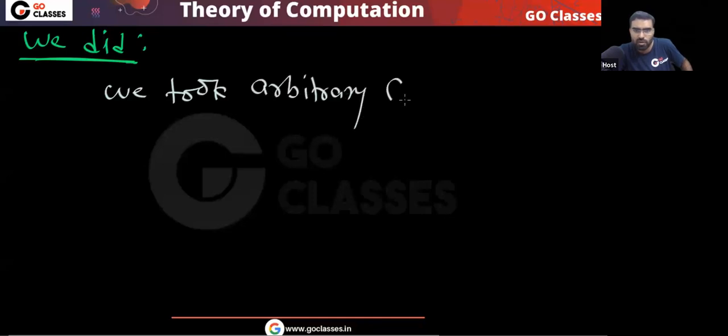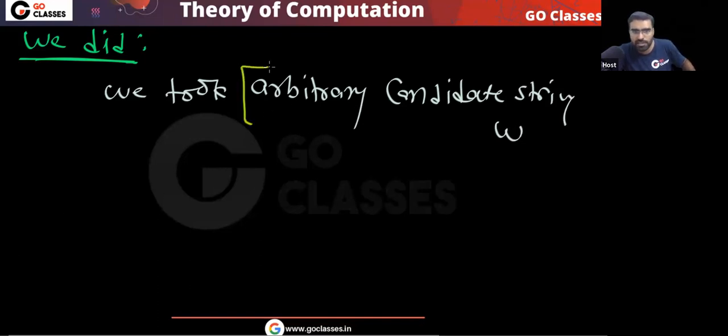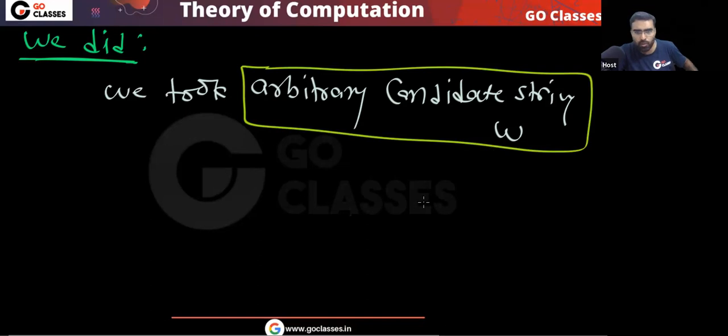So basically what we did, tell me what we did. We took a candidate string, a random, arbitrary candidate string. You can take any candidate string. We took random candidate string W, and you already know the properties of W. This W has length greater than or equal to N, and this belongs to L. And I already said that P equal to N.